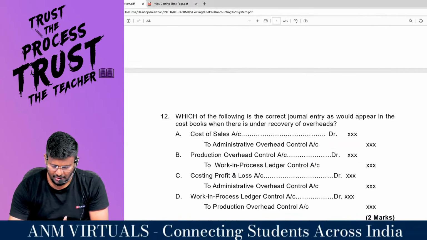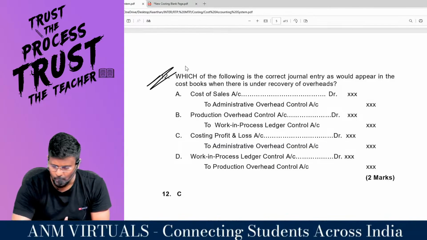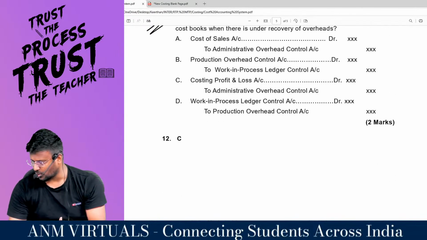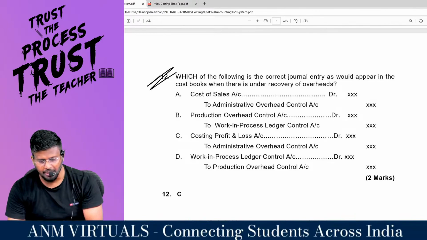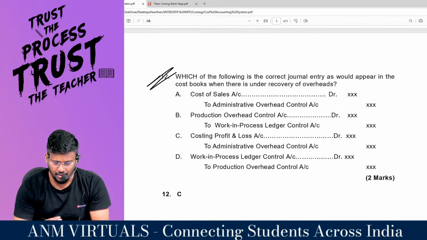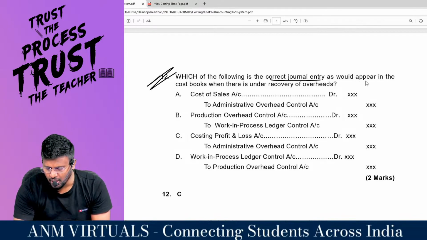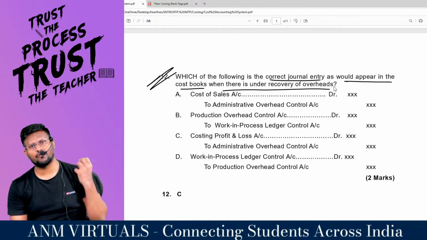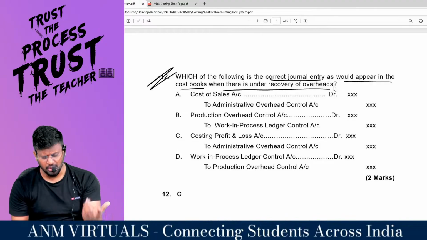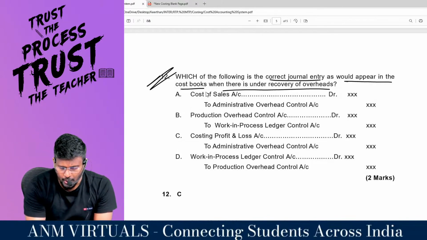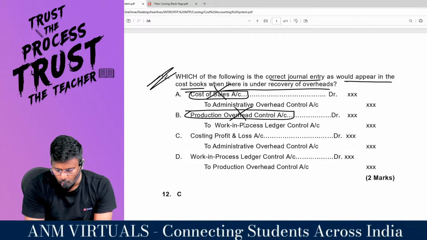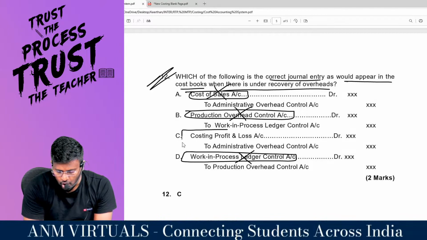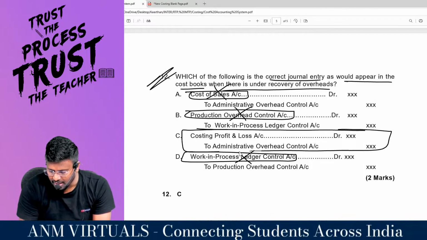integrated and non-integrated. Shall I do the last question from this part? That's it. We are done with the revision, RTP, MTP revision of this chapter. Which of the following is a correct journal entry as would appear in the cost books when there is under recovery of overheads? There is under absorption. What will you do with under absorption? Will you debit the respective ledger? No. I will debit the costing P&L account and I will credit the respective ledger.